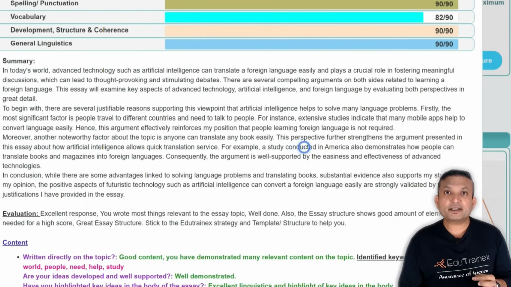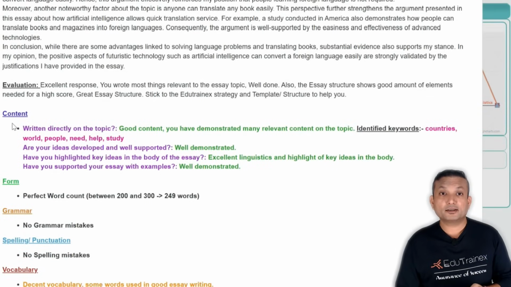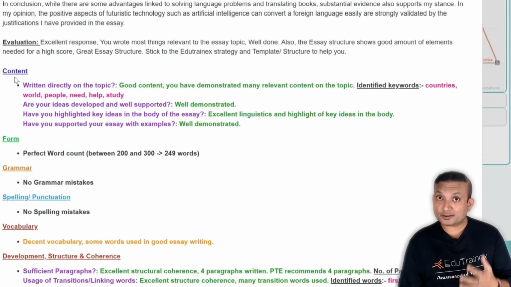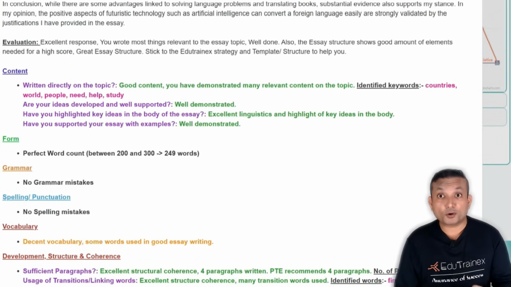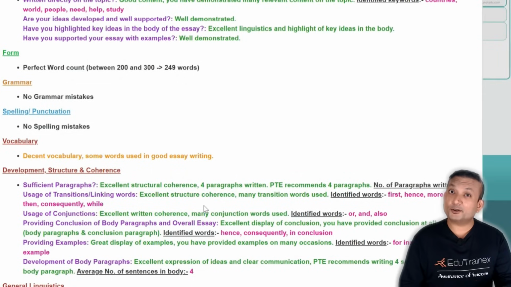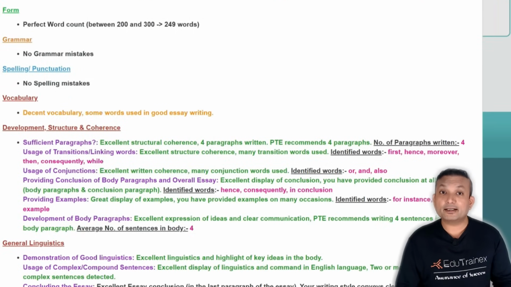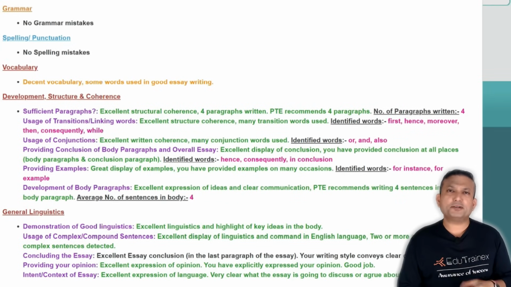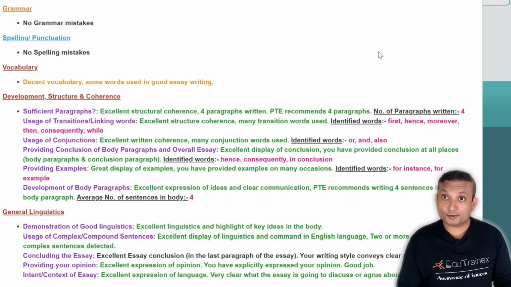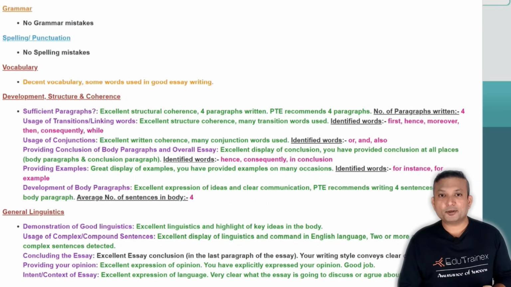If there are any grammatical mistakes, they will be highlighted in this area. Wherever it is, you click on it and you will know the grammar mistakes. Other than that, there are in total 7 scoring parameters in essay writing. You need to understand them. Content is very important. Why I lost marks or why I got good marks is all addressed here. Whether you covered this area, whether you expressed your opinion, whether you provided examples, everything is included here to give you a lot of clarity on what you need to do in the exam. Even if you are trying to write your own essay, this will be really helpful to you, given the level of critique that the AI is able to provide.